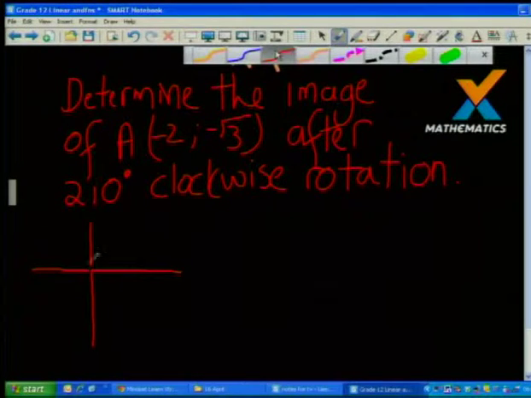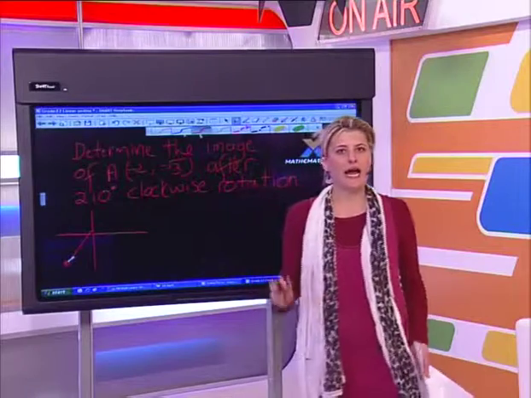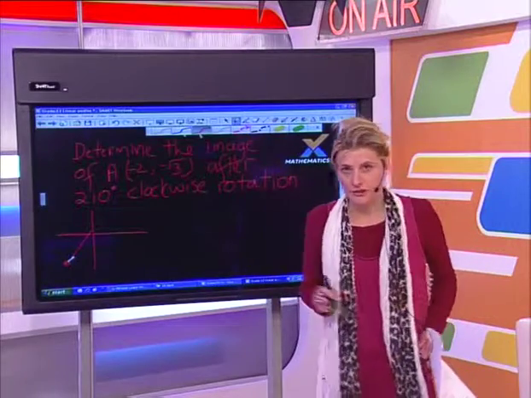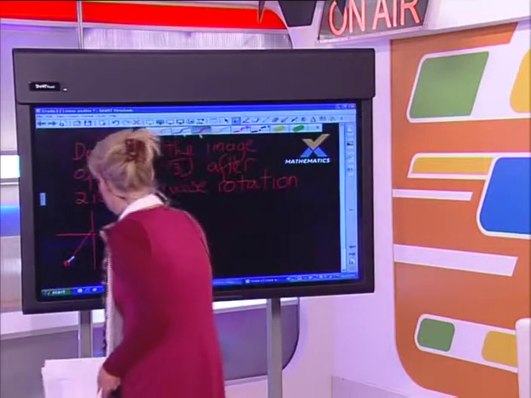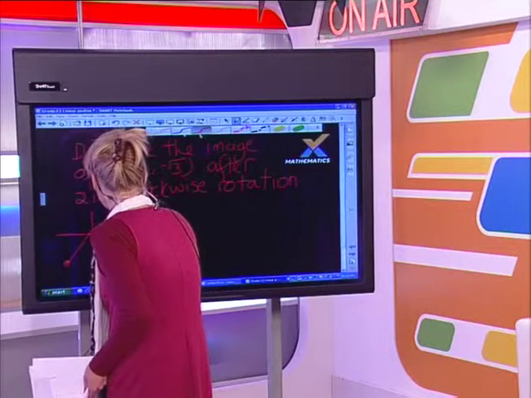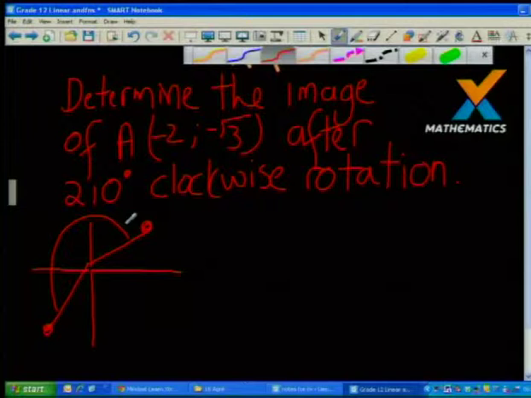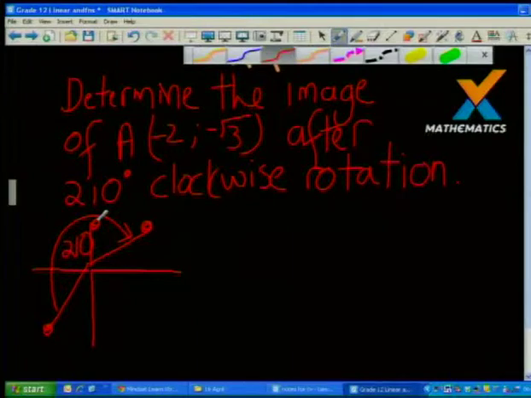Well, let's just say over there. Now, I am rotating in a clockwise direction. Clockwise is like your clock, hence the word clockwise. And that rotation in the clockwise direction is 210 degrees.